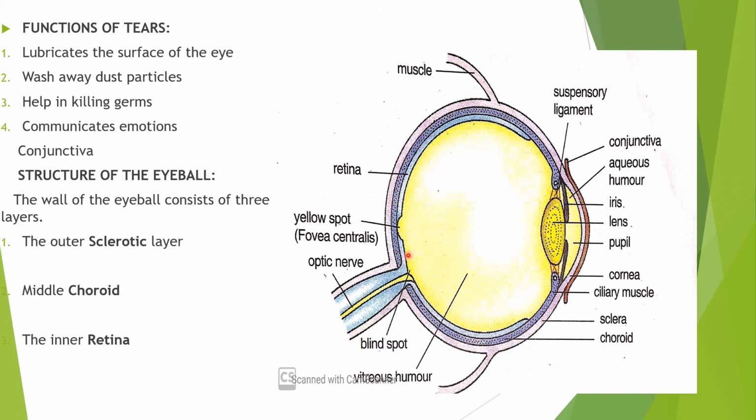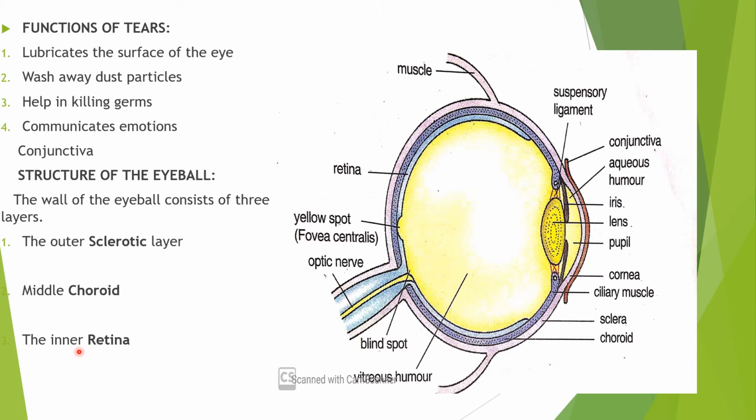Okay, now come to the next topic, the structure of the eyeball. In this case, the wall of the eyeball consists of three layers. That is, the outer sclerotic layer, the middle one is the choroid layer, and the third, the inner one, is the retina.